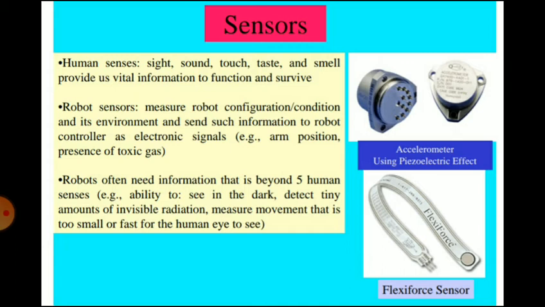Robots often need information that is beyond the five human senses, for example, the ability to see in the dark, detect tiny amounts of invisible radiation, or measure movement that is too small or fast for the human eye to see.